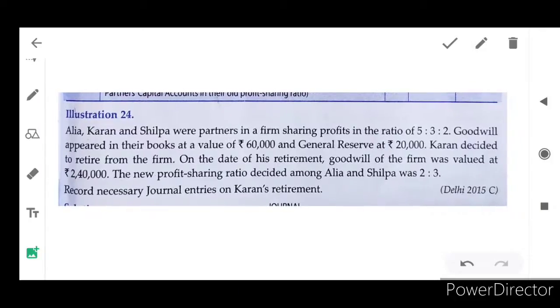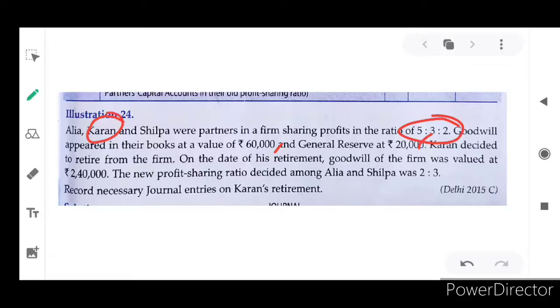Alia, Karan and Silpa were partners in a firm, sharing profits in the ratio of 5:3:2. Goodwill appears in the books at the value of 60,000. You have to be very careful about it. Goodwill appears at 60,000 rupees and general reserve 20,000. Karan decided to retire from the firm. Who is retiring? Partner Karan is retiring from the firm.